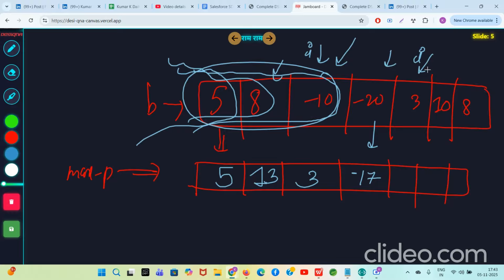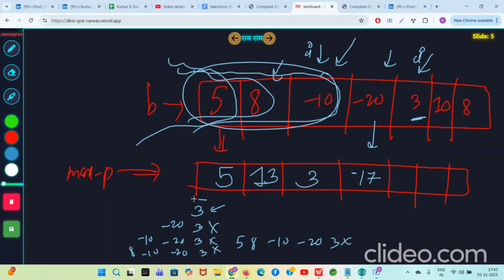If this was your I, what would be the largest subarray sum? There are so many options. Either it can be 3, which is also a subarray ending at index I, or minus 20 comma 3, or minus 10 minus 20 comma 3, or 8 minus 10 and so on. All these subarrays end at index I where the last number is 3, or 5 8 minus 10 minus 20 3. Which option is the best? All options are bad, only the first option is good.